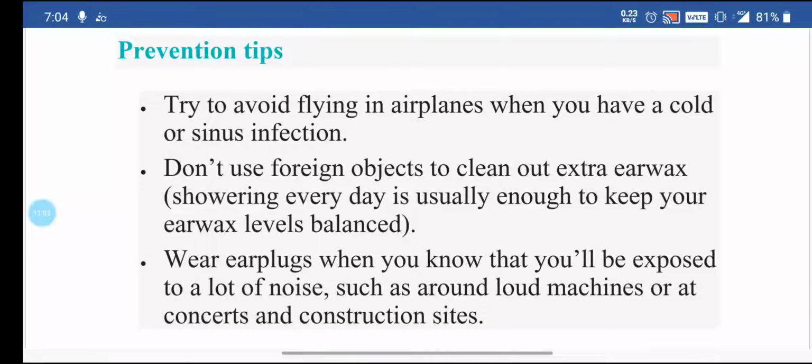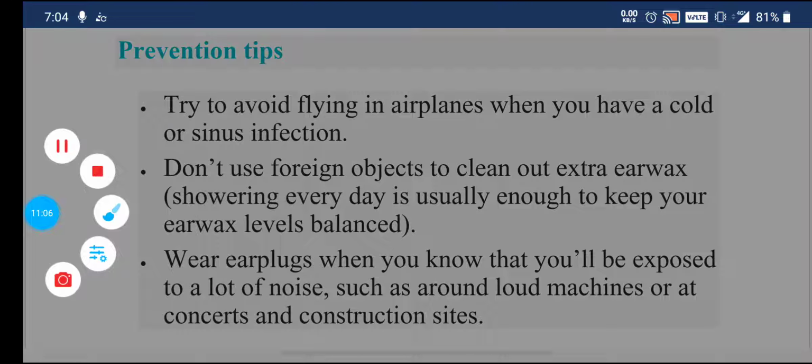This may be asked in your exam as a short note with or without homeopathic remedy. That's it.